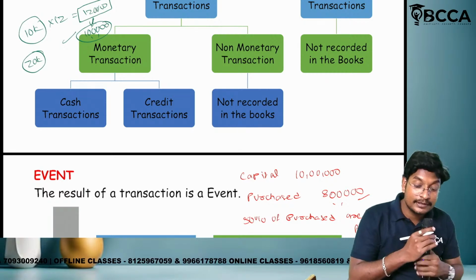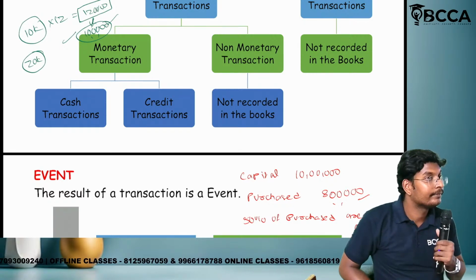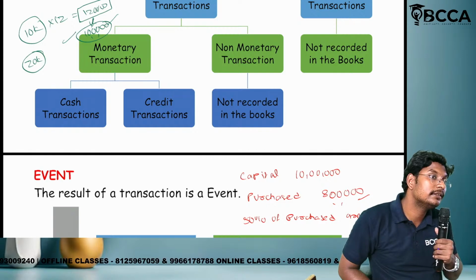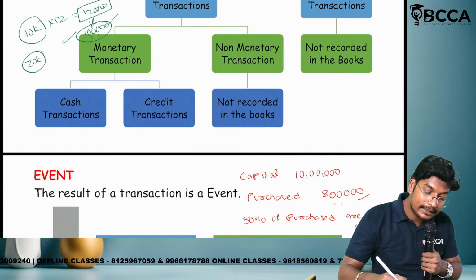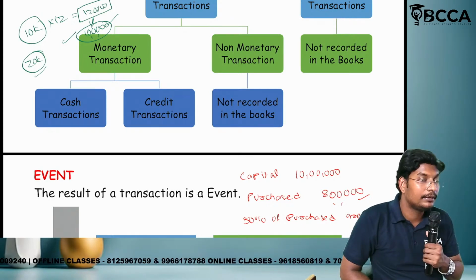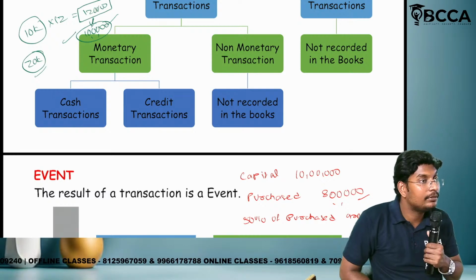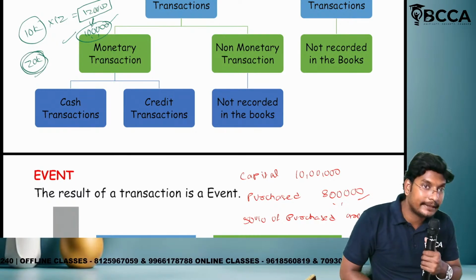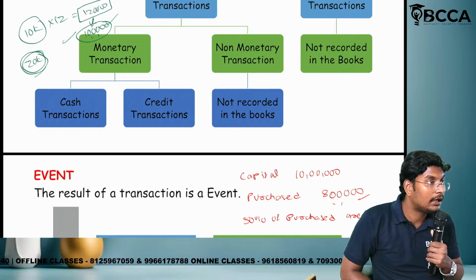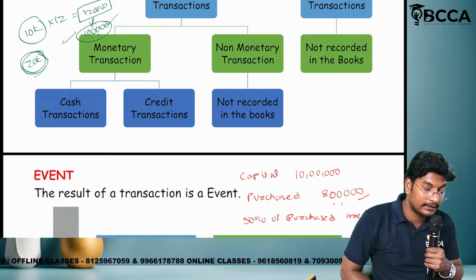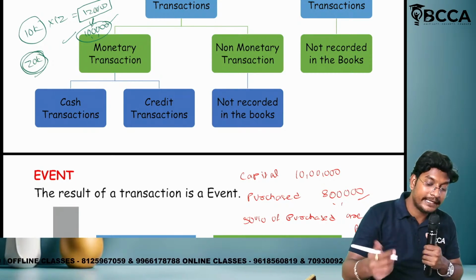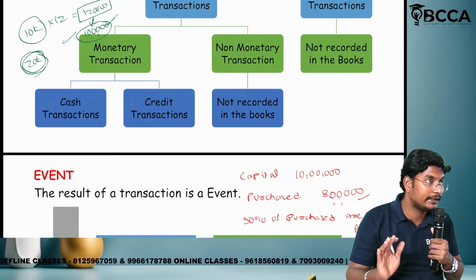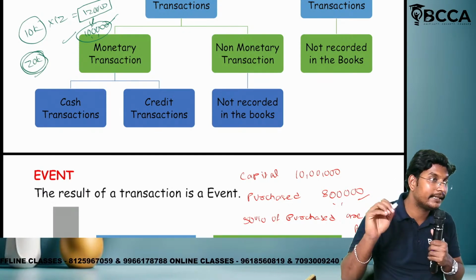In the cash basis, we will record only 1 lakh. In the accrual basis, we will record 1 lakh and 20,000. Why? The paid amount is recorded, and the payable is also recorded. This 20,000 is called outstanding rent. The paid amount will be recorded as rent. While recording, we will write it as rent.